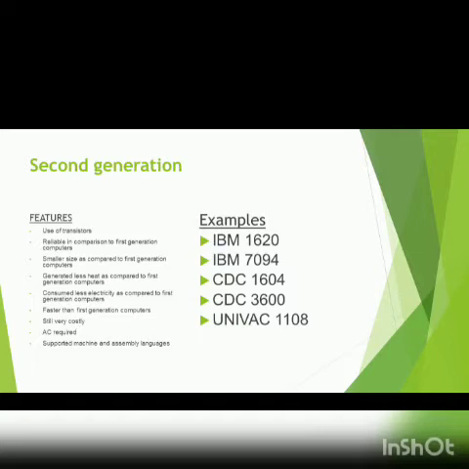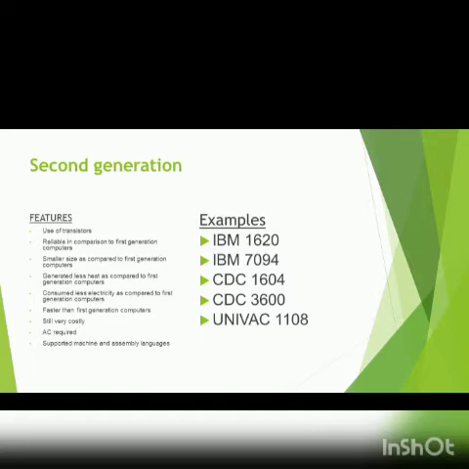The second feature was that they are reliable in comparison to first generation computers. They were smaller in size, generated less heat and consumed less electricity. They were faster than first generation computers, but they were still pretty costly, and they still required AC all the time because they used to heat up so much. They supported machine language and assembly language.